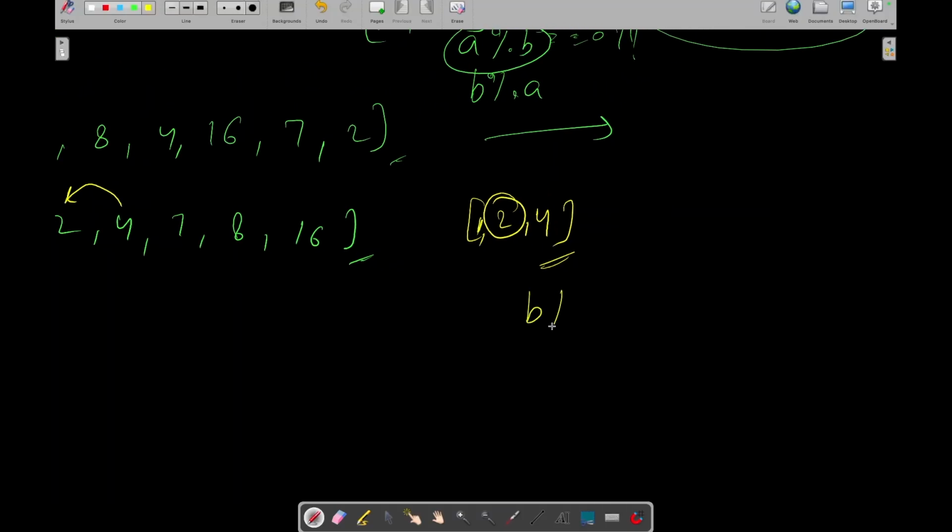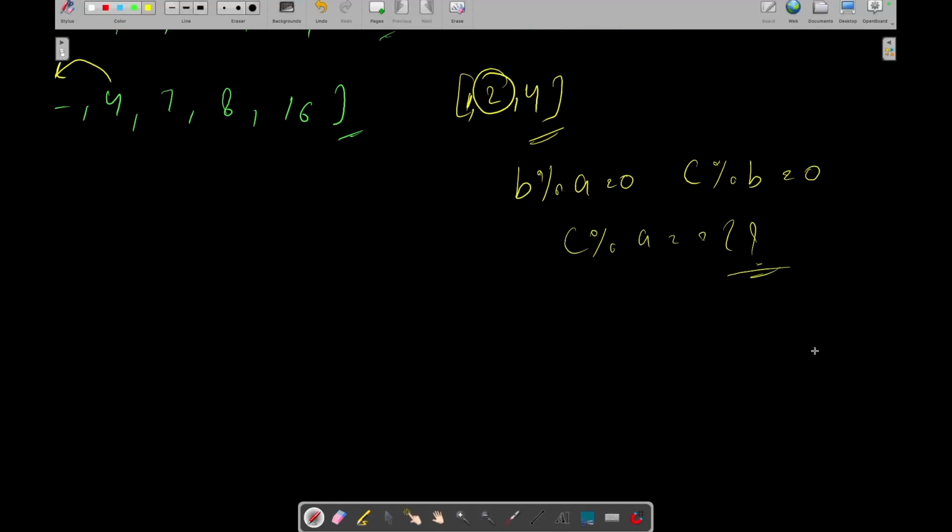If b is divisible by a and c is divisible by b, can we say that c is also divisible by a? Let's see how. If b is divisible by a, we can write b equals a into k, obviously. Then in the expression c modulo b, let's replace b with a into k, so c modulo a into k.